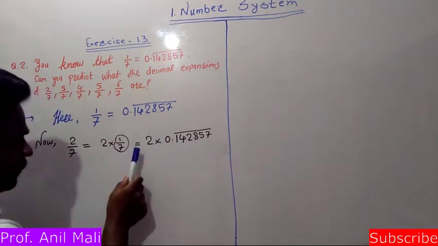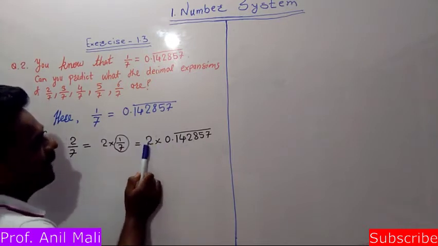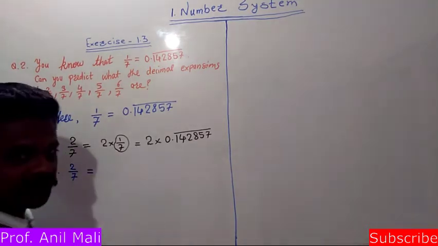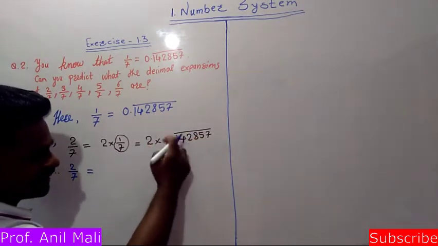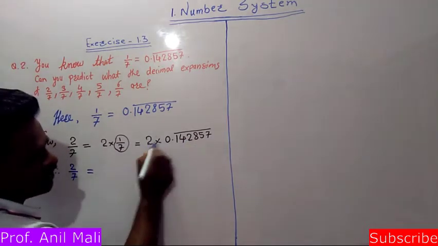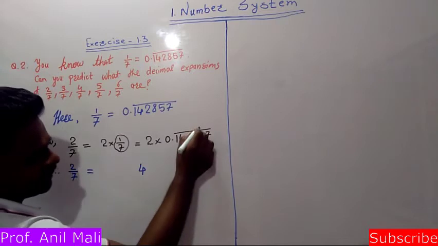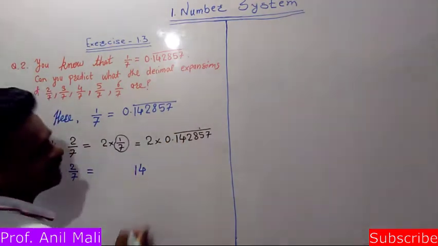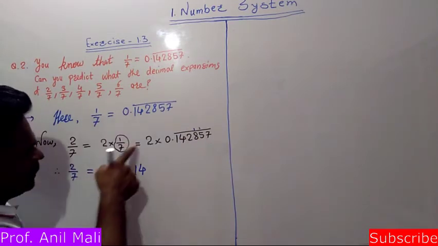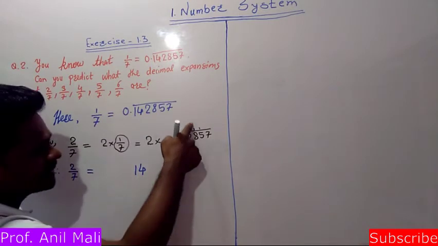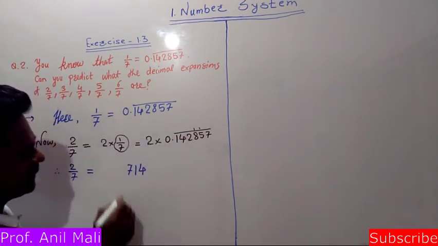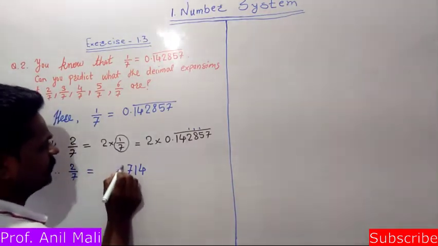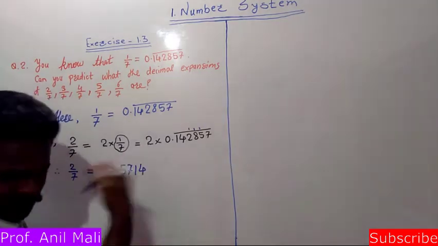Now we will just multiply this whole decimal number by 2. Therefore, 2 by 7 is equal to the decimal form multiplied by 2. 2 sevens are 14, 1 carry on. 2 fives are 10, 10 plus 1 is 11, so 1 here and 1 carry on. 2 eights are 16, 16 plus 1 is 17, 7 here, 1 again carry. 2 twos are 4, 4 plus 1 is 5. No carry, we will proceed further.